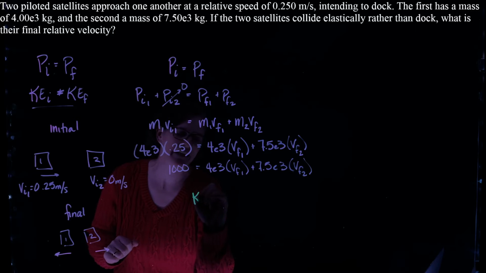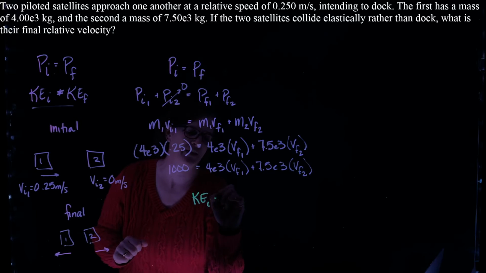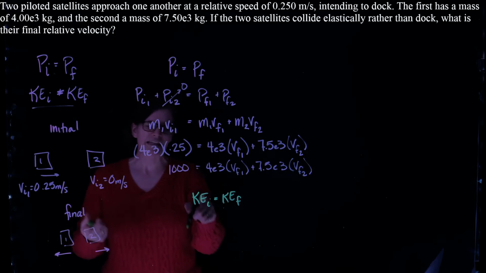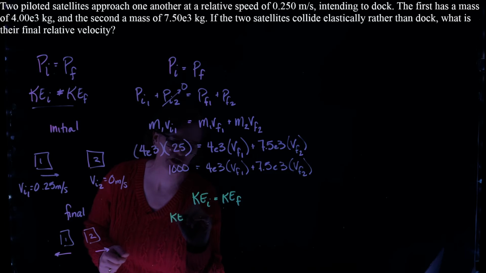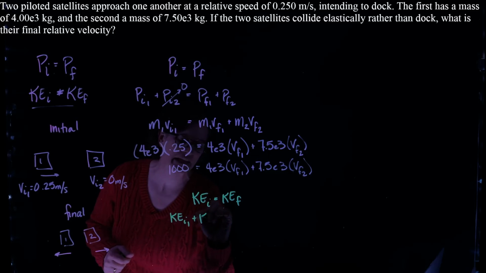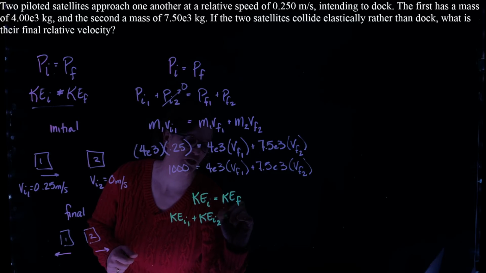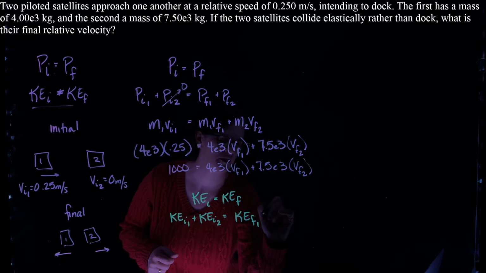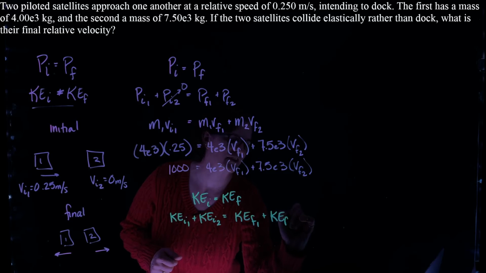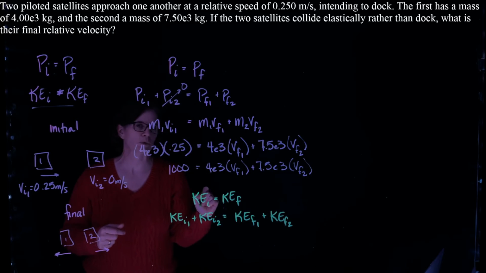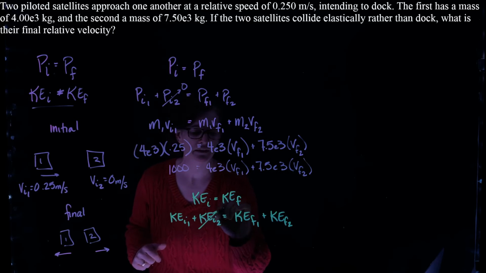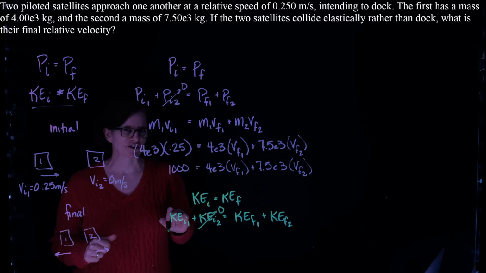We're going to use our kinetic energy relationship. The initial kinetic energy of object 1 plus the initial kinetic energy of object 2 has to equal the final kinetic energy of object 1 plus the final kinetic energy of object 2. But again, satellite 2 is not moving, so it doesn't have any initial kinetic energy.